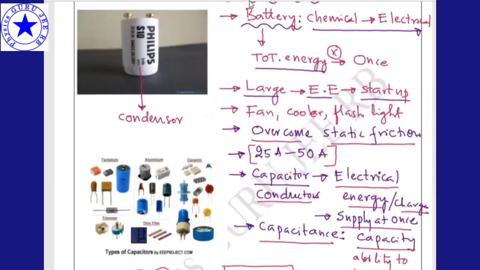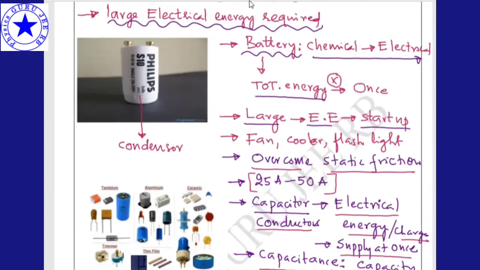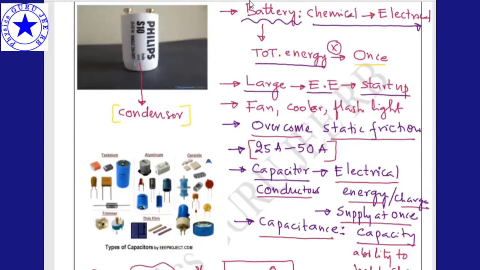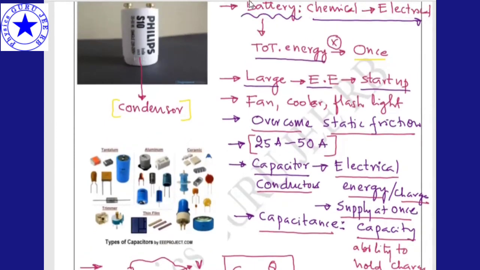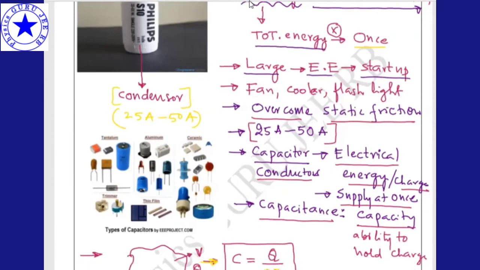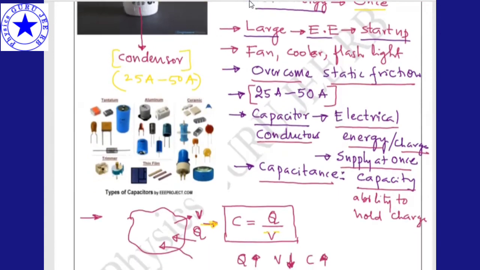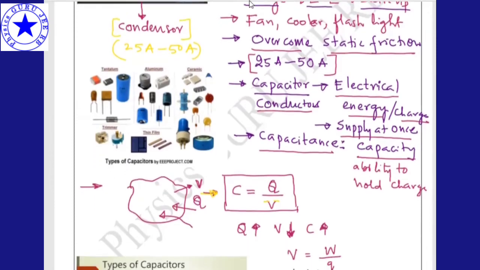Next, I already discussed that a battery converts chemical energy to electrical energy, but it cannot supply total energy at once. If I take a condenser, which is there in tube lights, it stores the electrical charge, and it gives it at a time when we switch on the tube light. It stores a maximum of 25 amps to 50 amps. That is the job of this particular condenser. When we switch on, immediately it gives the input of maximum electric current. After that, normal current is sufficient to run that particular device.